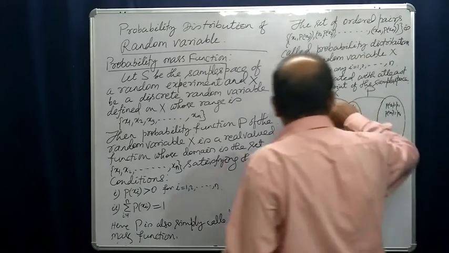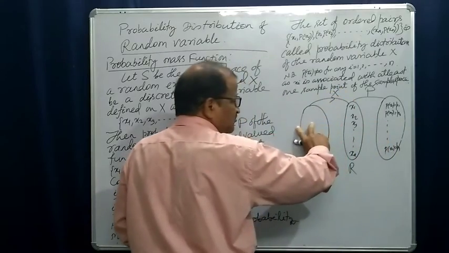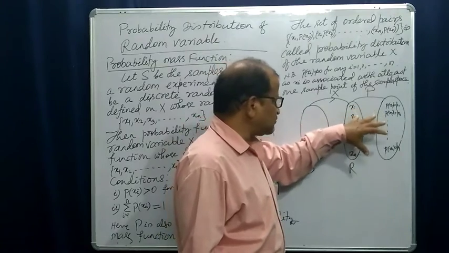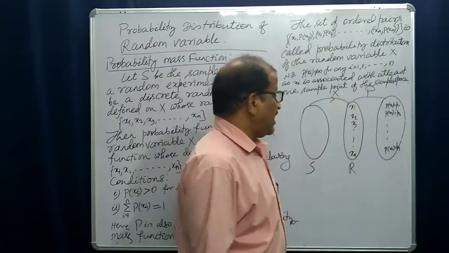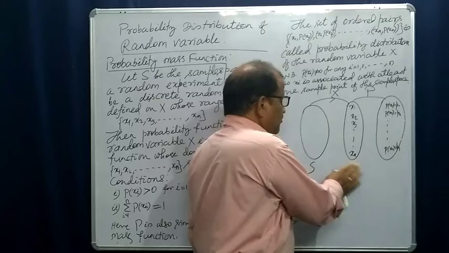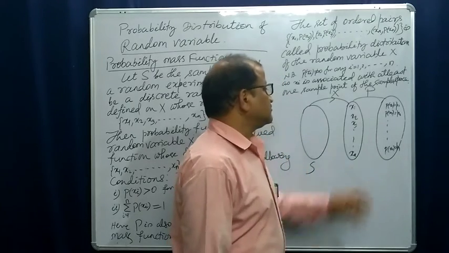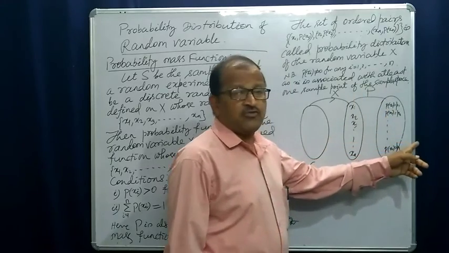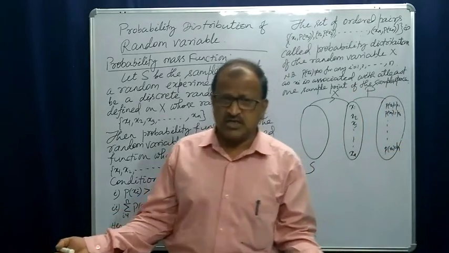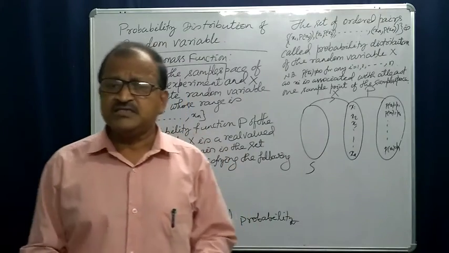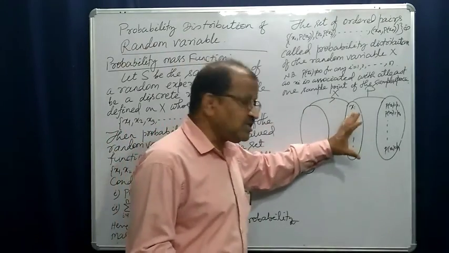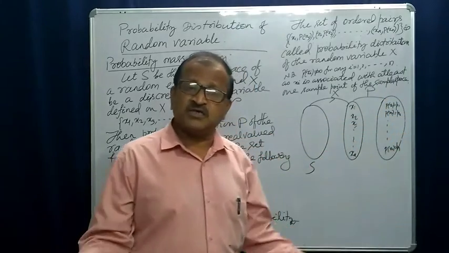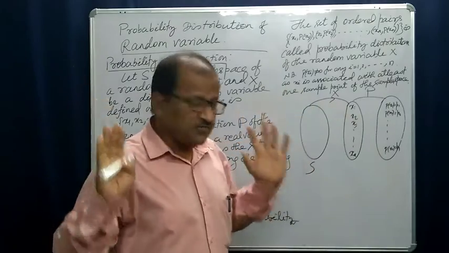So you see, the random variable is a function from the sample space to the set of real numbers whose range is x1, x2, x3 up to xn, and your probability function is also a real function. It is not a real valued function, it is a real function, because its domain is a subset of the set of real numbers, and its range is also a subset of the set of real numbers.